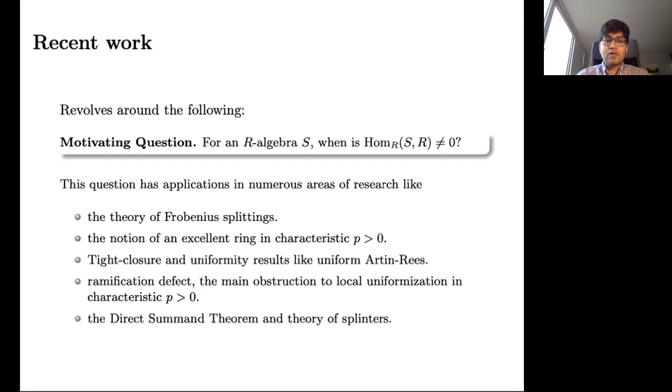My recent work revolves around the following motivating question. For an R-algebra S, when is the R-dual of S non-trivial? This very simple sounding question has applications in numerous areas of research, like the theory of Frobenius splittings, the notion of an excellent ring in prime characteristic, tight closure and uniformity results like uniform Mårtensson-Rees, ramification defect, which is turning out to be one of the main obstructions to local uniformization in positive characteristic, and the Direct Summand theorem and the theory of splinters.